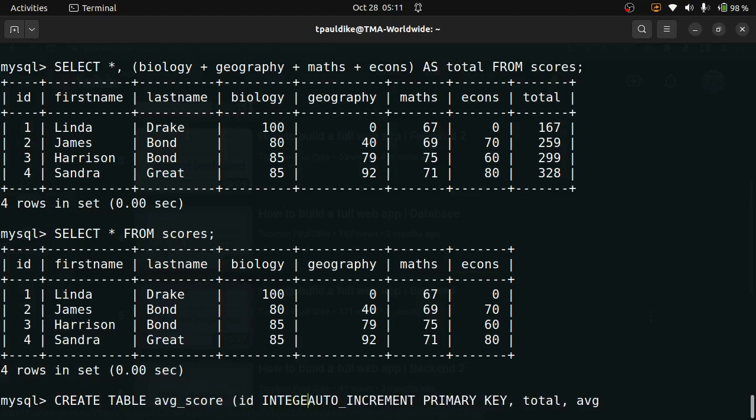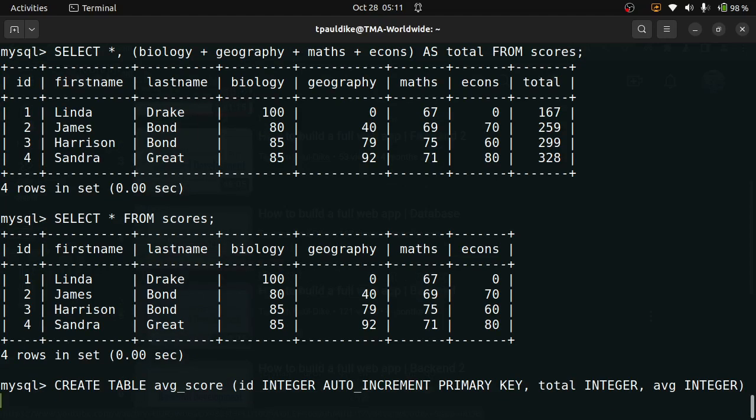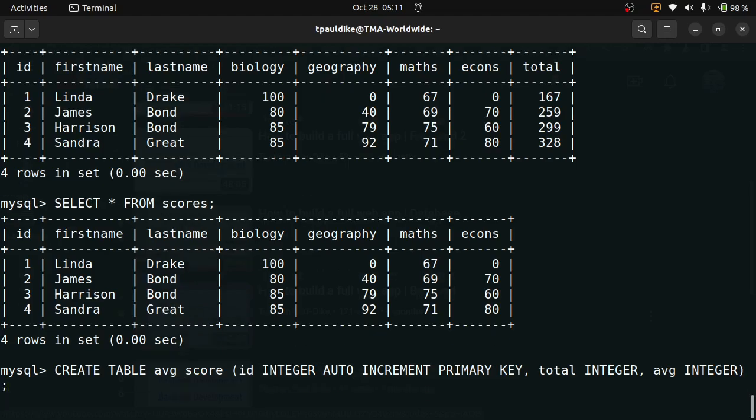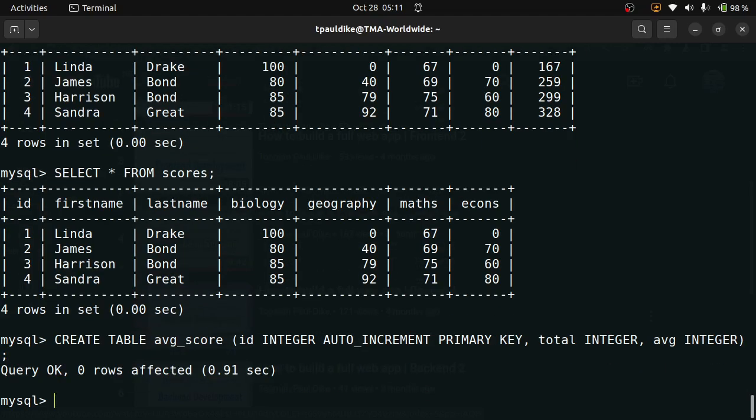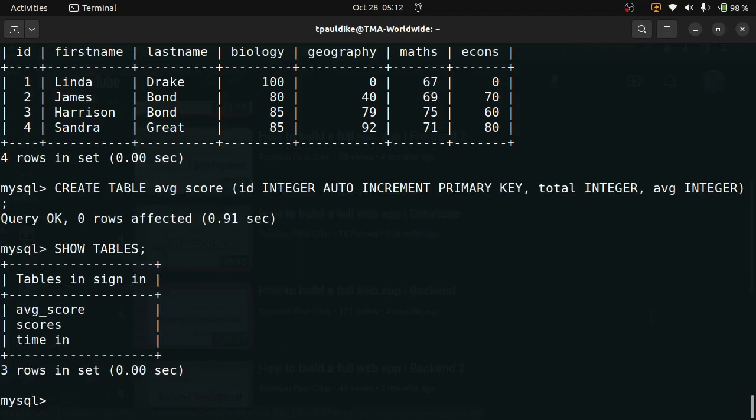So this is integer, and total should be integer as well. Average should as well be integer. I think this will give me an avenue to demonstrate how subqueries work. Okay, I think we're good. Alright, so it worked. Show tables. How many tables have we now? Alright, so you can see that we have 3 tables right now.